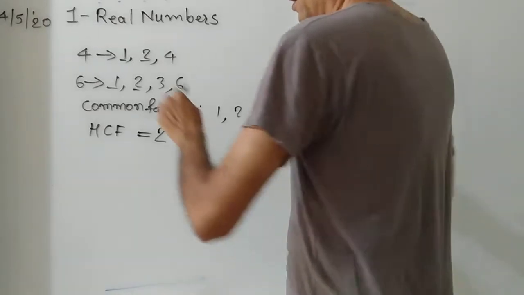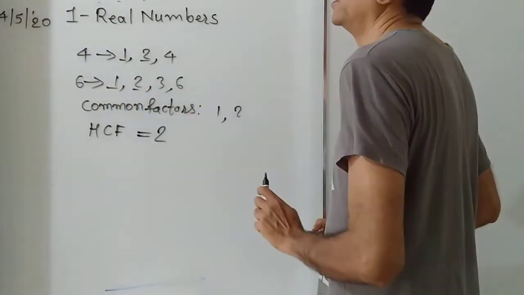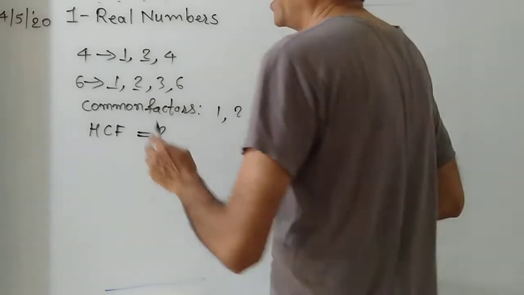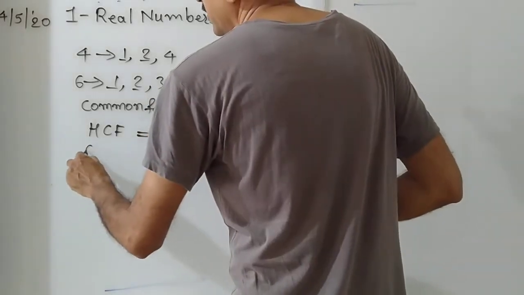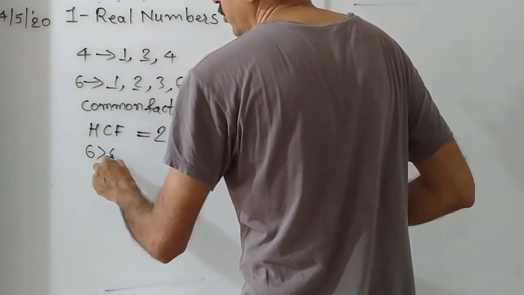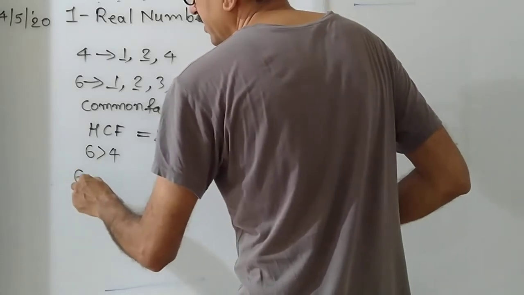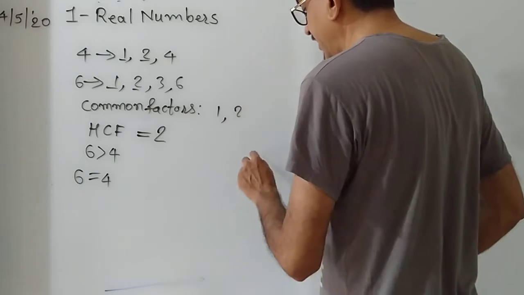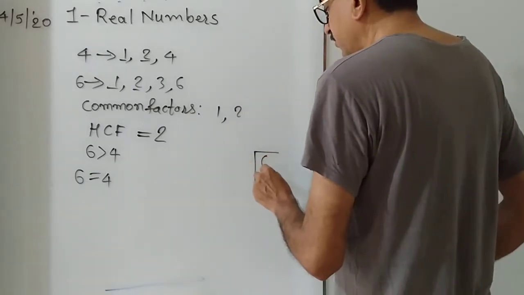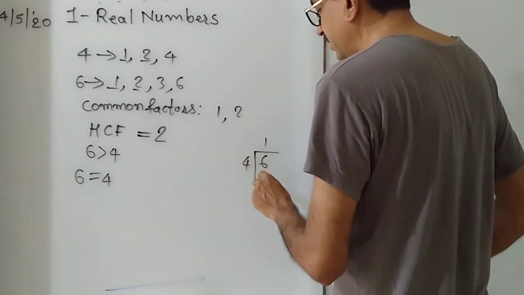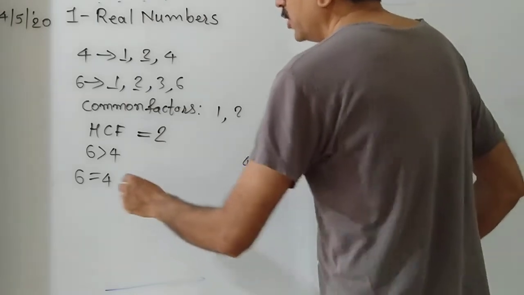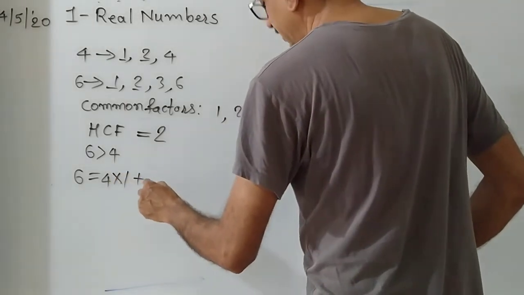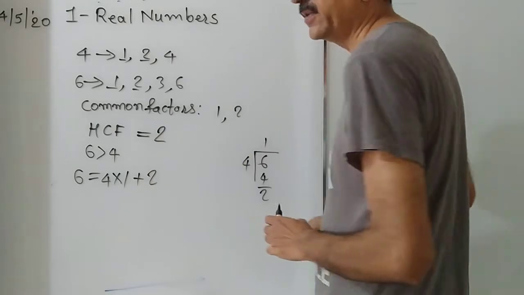Understood? We can also find this by using the division lemma. How? First, 6 is greater than 4, so we divide 6 by 4. This is the dividend, this is the divisor. Let's try to divide. 6 divided by 4: 4 ones are 4. What is left? 2. So the quotient is 1 and the remainder is 2. Isn't this the division lemma?